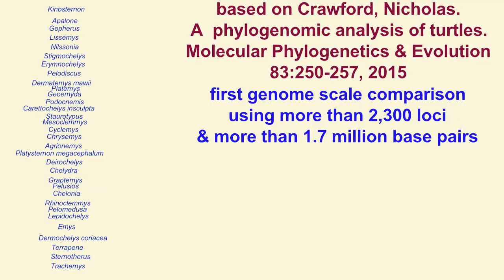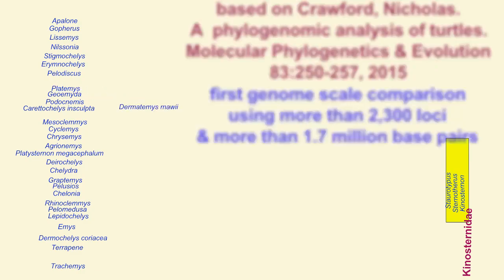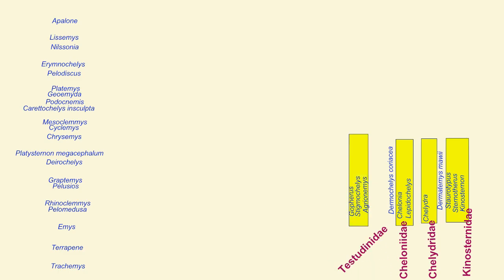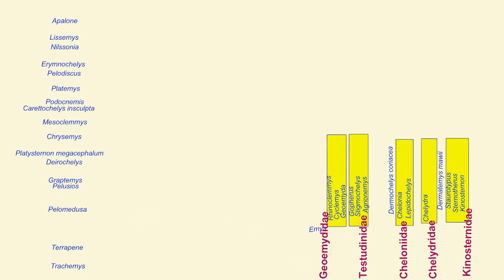Here is an example of a genetic study which compared the most complete set of genomic data available at the time for turtles. It was the first genome scale comparison of more than 2,300 sites in turtle genomes using more than 1.7 million base pairs. And it found that in addition to turtles forming families with other related turtles, that then families were related to each other. And so genetically there is a connection between turtles, but that this set of connections formed what's called a nested hierarchy of groups within groups.